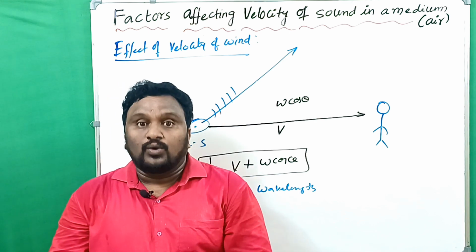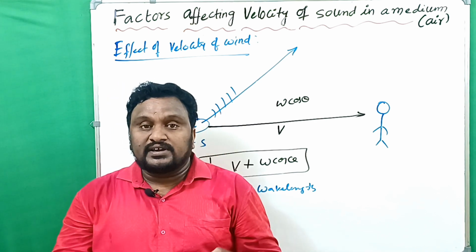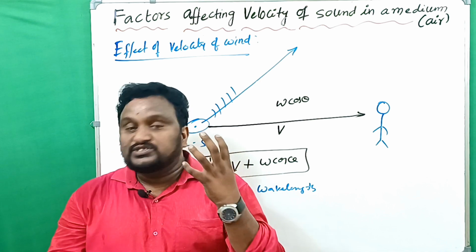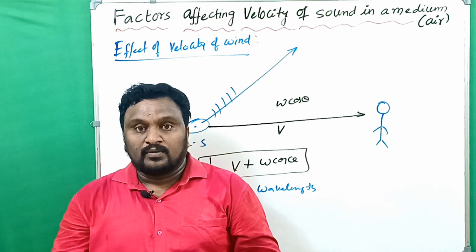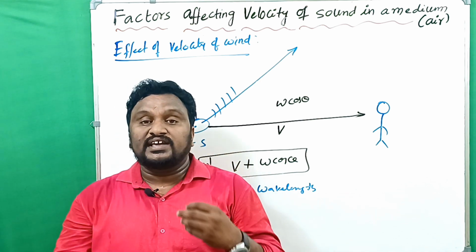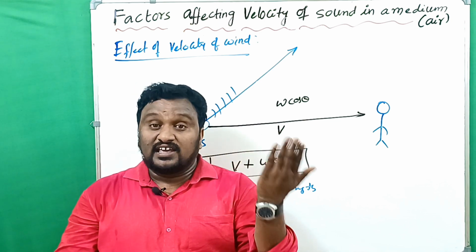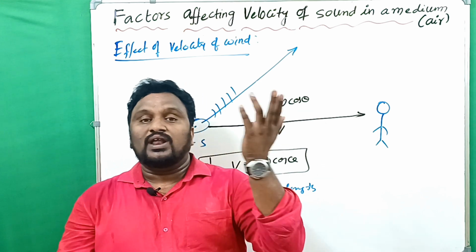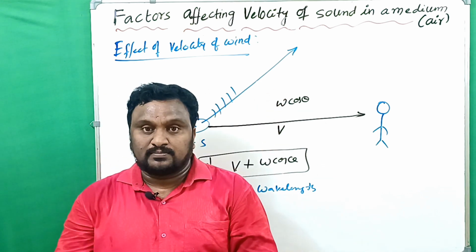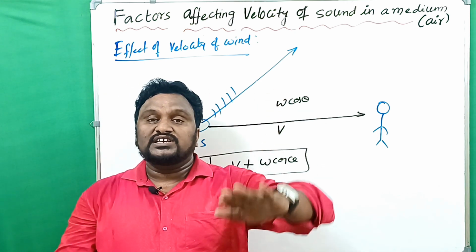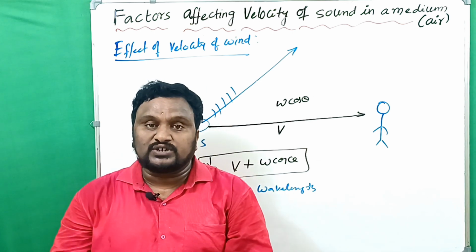And the fourth one, when the moisture or humidity in the atmosphere is more, then volume decreases and density increases. When density increases, the velocity of sound also increases. Simply what you have to say is, humidity is proportional to the velocity of sound.